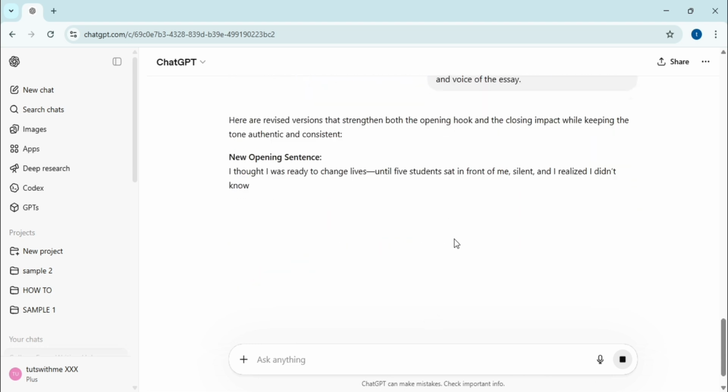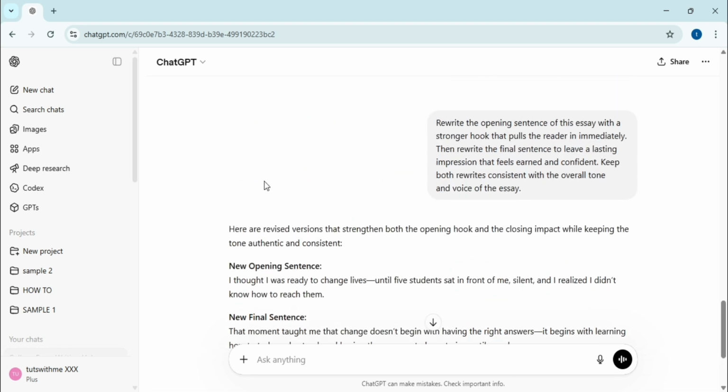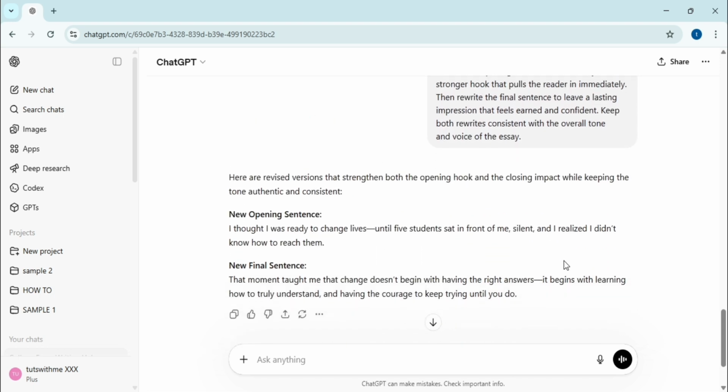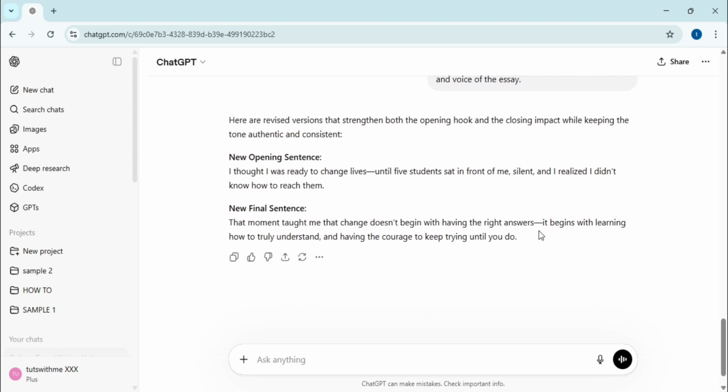The updated opening focuses on the moment the applicant realized they didn't know how to reach their students, while the new closing emphasizes that meaningful change begins with the courage to keep trying. These refinements help the essay sound more confident and polished while keeping the original heart of the story intact.